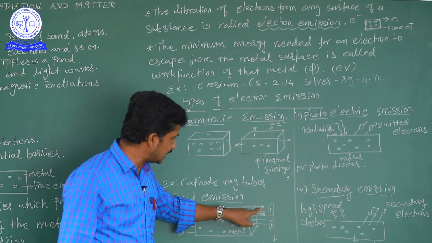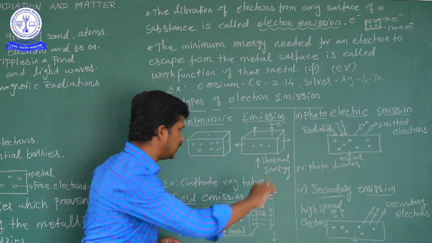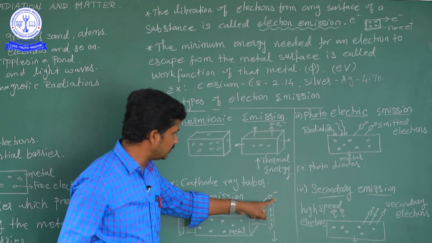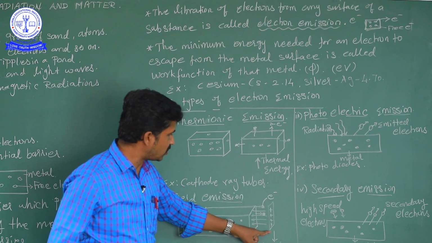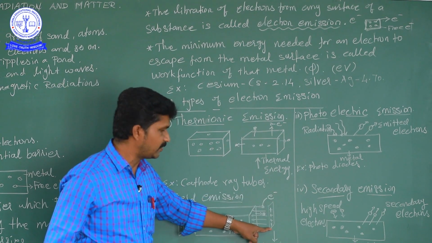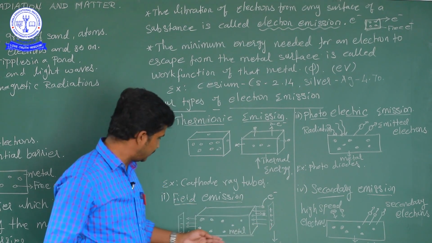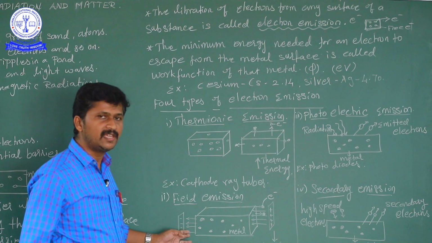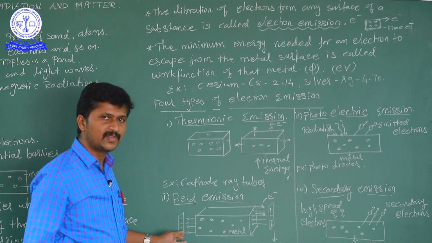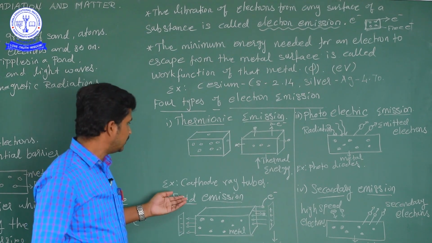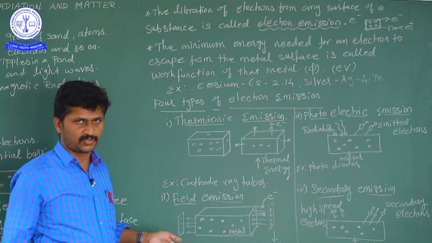So the electron is attracted here, and there is no electron liberation on the other side. Why? Because the electron is negative and that side is at negative potential.